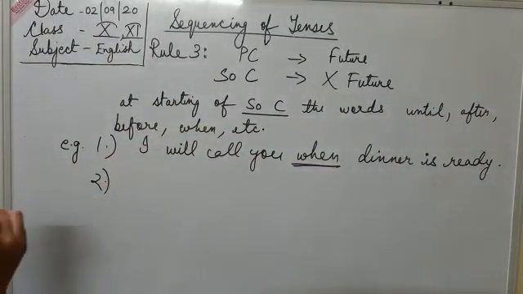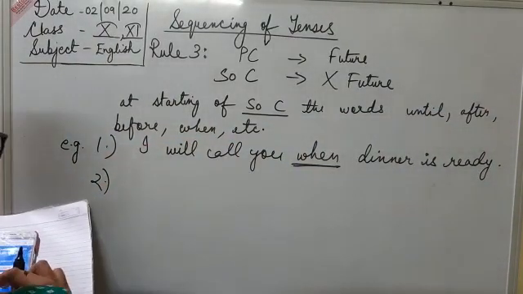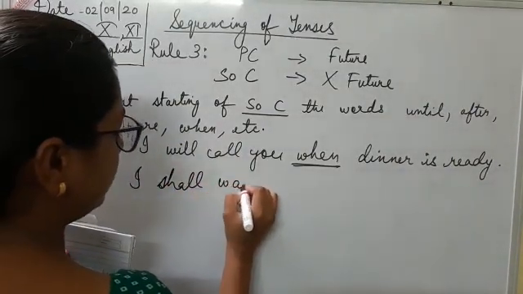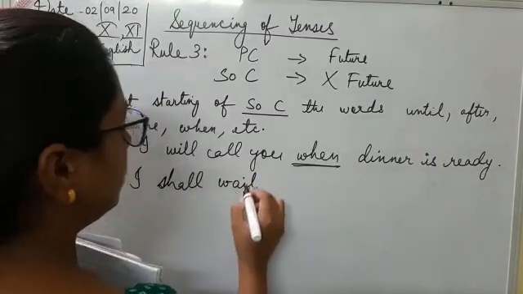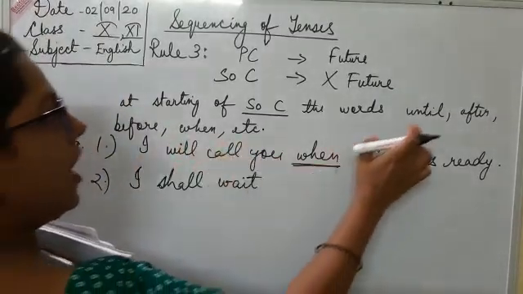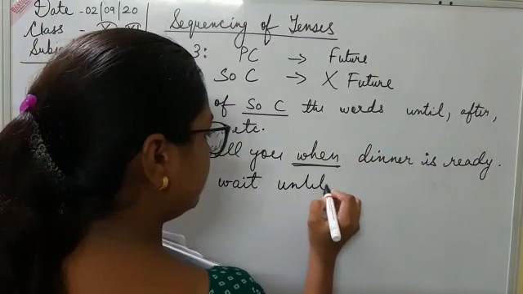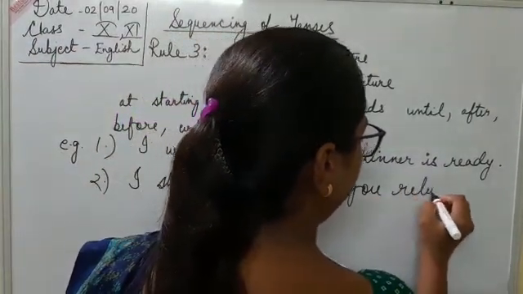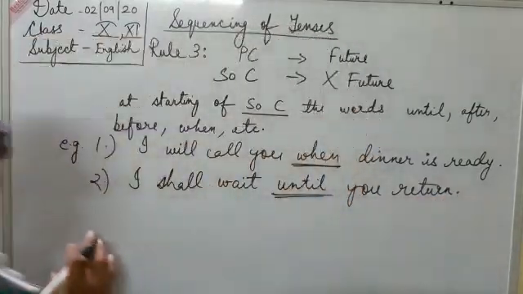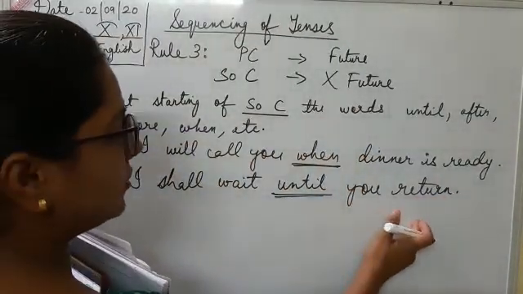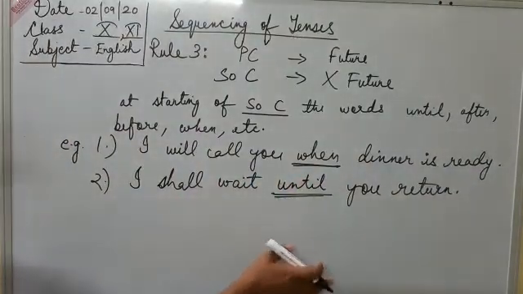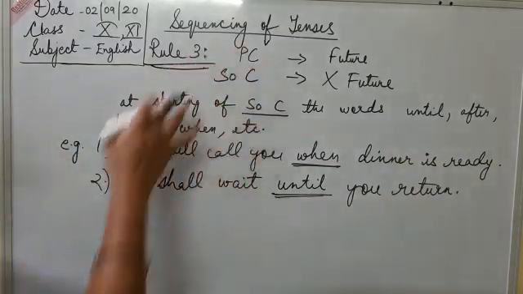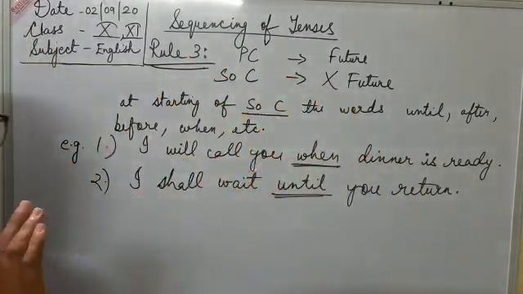Now let's see the second example. I shall wait. So this is in future tense. So what can we add? I shall wait until you return. You return is in present tense. So we will use these words before the subordinate clause in rule number 3. So this is the exception for the main basic rule.